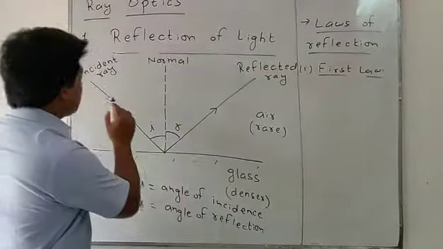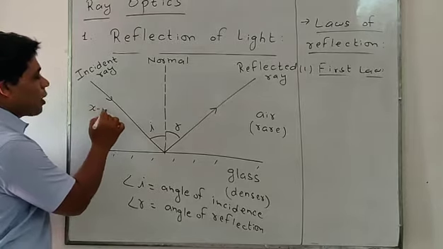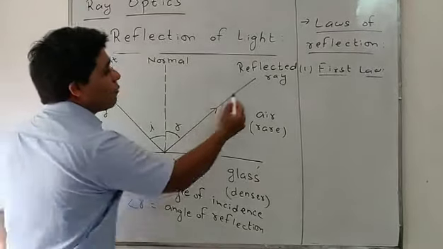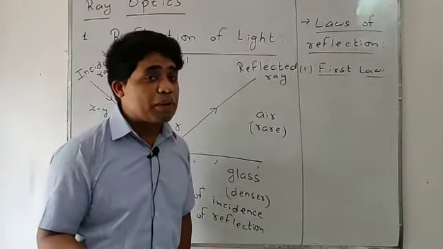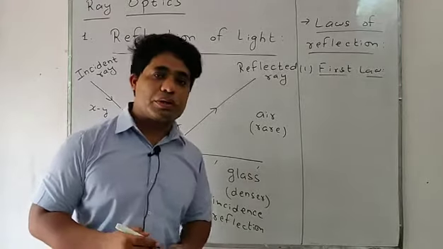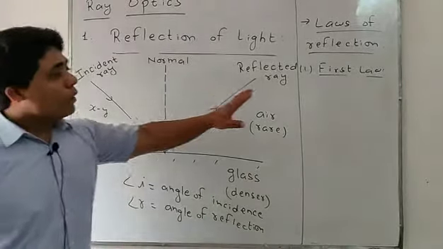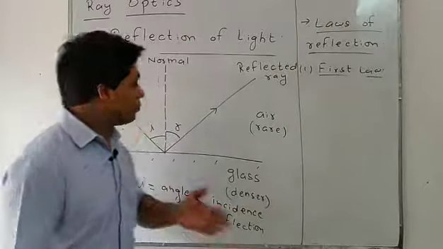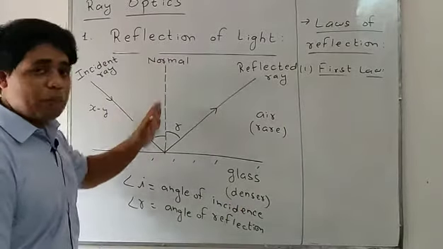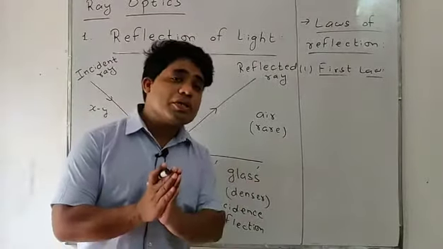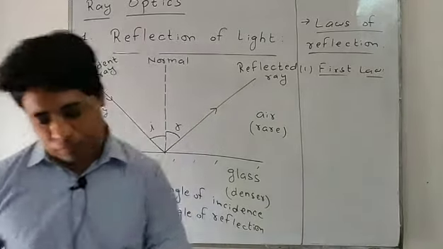It means if the incident ray is in the XY plane, the normal and reflected ray should also be in the XY plane. That is the first law of reflection.